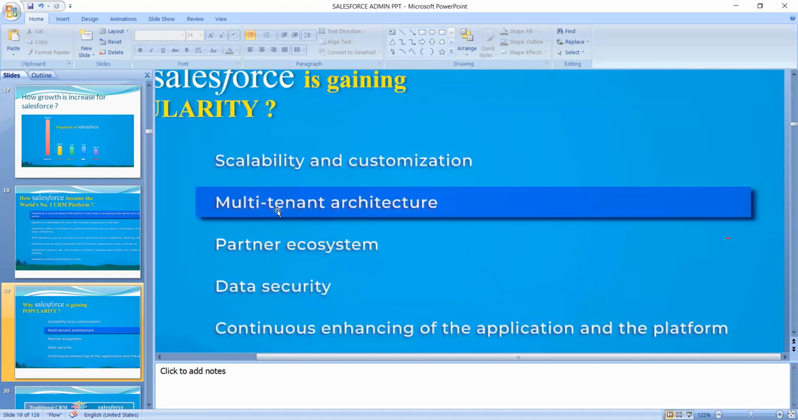More things you can create also, it is possible in Salesforce. And partner ecosystems, here also you can make more partners. And data security, here we are making data security with profile controls. And whatever objects you have created, whatever security you require, you can apply that security in Salesforce. And continuous enhancing of applications and platforms: whatever applications are required, we are continuously creating here, in administration and platform development also.